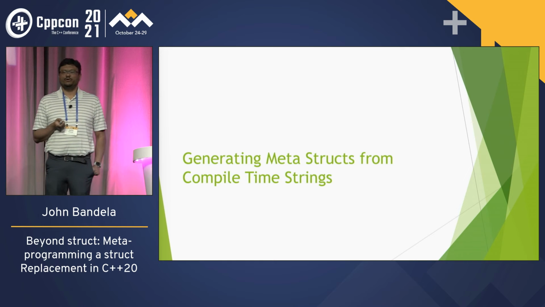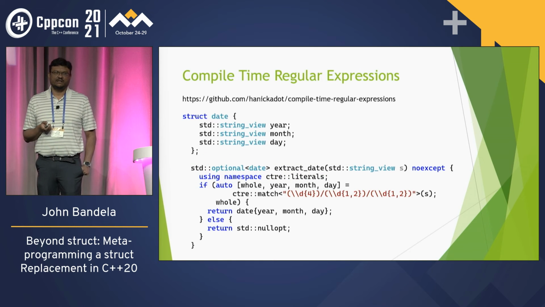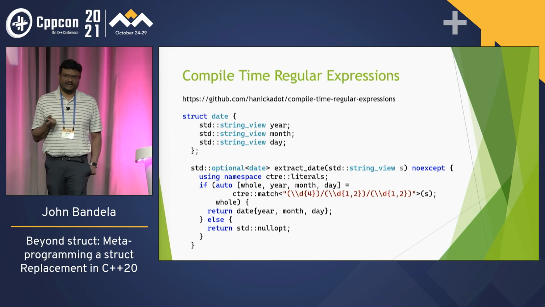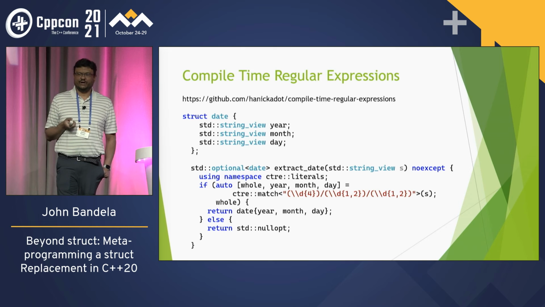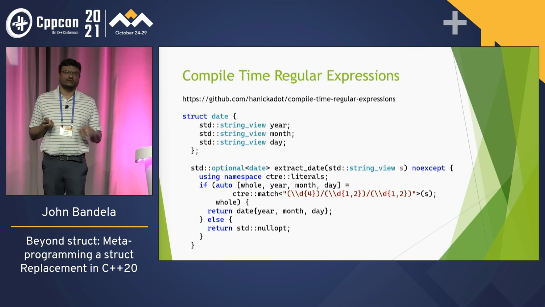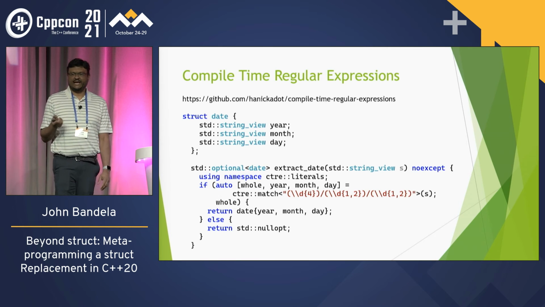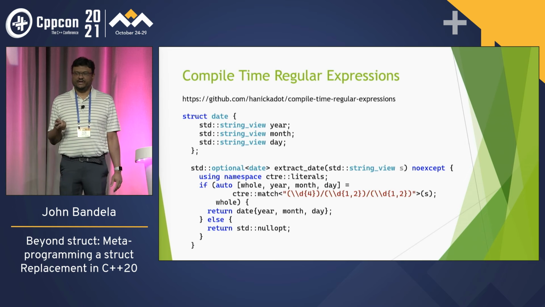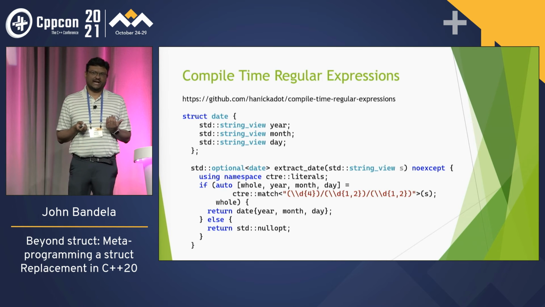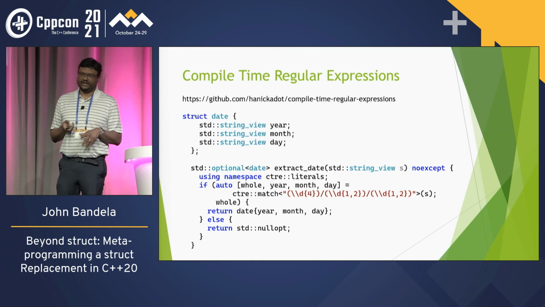All right. Then the other thing we can do is generate metastructs from compile time strings. This is just an example. I haven't tried implementing it. I'm not enough of an expert in regexes to do it, but this is from Hana Dusíková's compile time regular expressions, right? This is an example from that. We have a date, which has a string view of year, month, day, and we have extract dates, and we do a match. We get a tuple back that does the regular expression and returns the matching capture groups, right? And then we can construct it and return it.